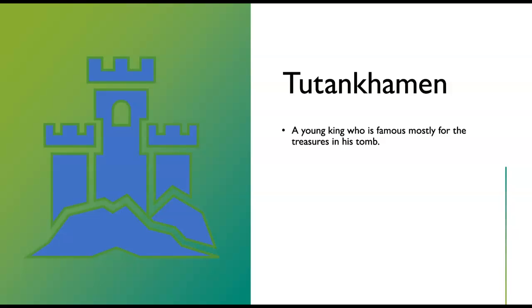Tutankhamun, so try saying that out loud to yourself so it kind of starts to feel comfortable. Tutankhamun, we're going to call him King Tut, but it's important for you to know his real name. Young king who is famous mostly for the treasures in his tomb. So we will talk about him fully next week. He'll get a full day devoted to him. But he is the most interesting because of his objects, not so much for the good things he did for Egypt. He was a child. He was 10 when he became king, 9. Different sources say 9 or 10. We'll actually go with 9. And he died when he was 19, so he really didn't have much time to make a big impact.